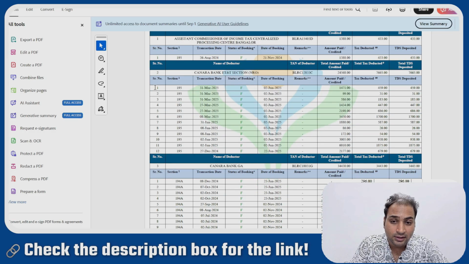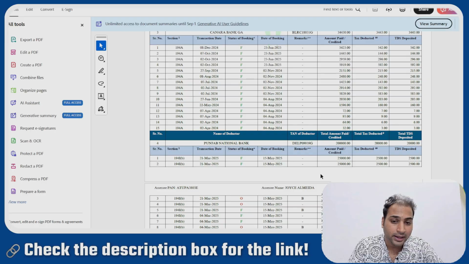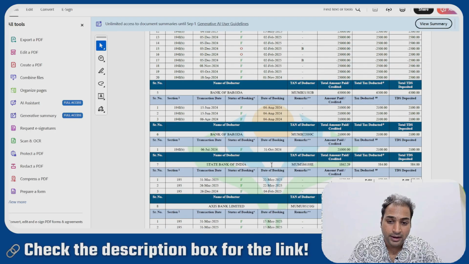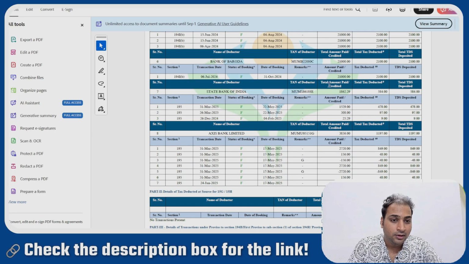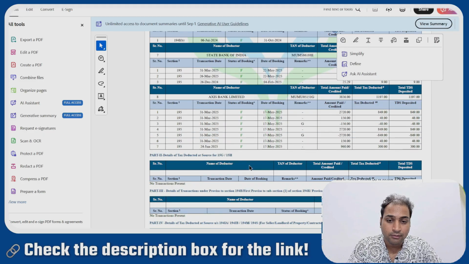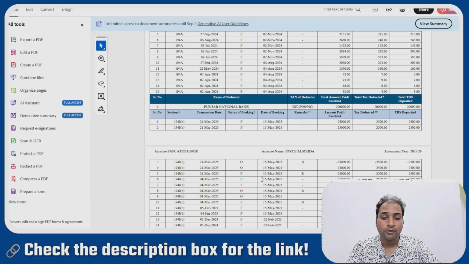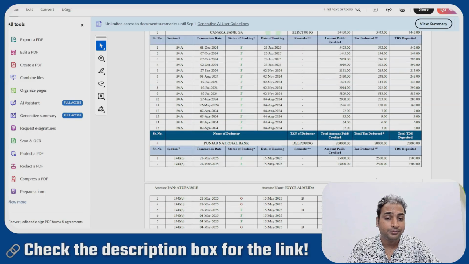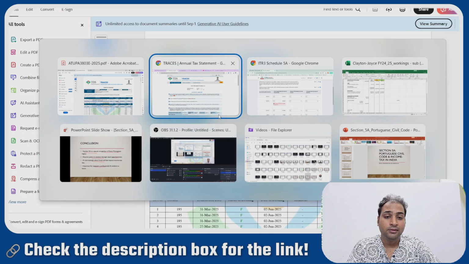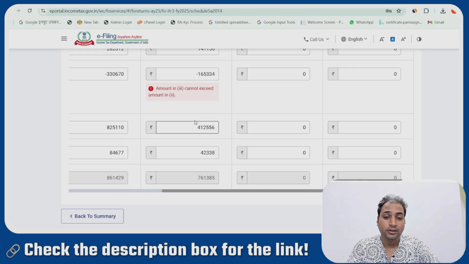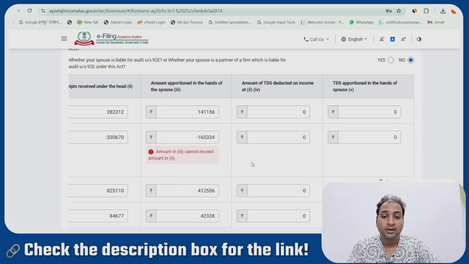And yes, TDS is deducted under section 240A. Punjab National Bank. Let me check, guys. So we have Bank of Baroda, Axis Bank. So no TDS is deducted here. In this case, we will do it as 0, and we will confirm the section.